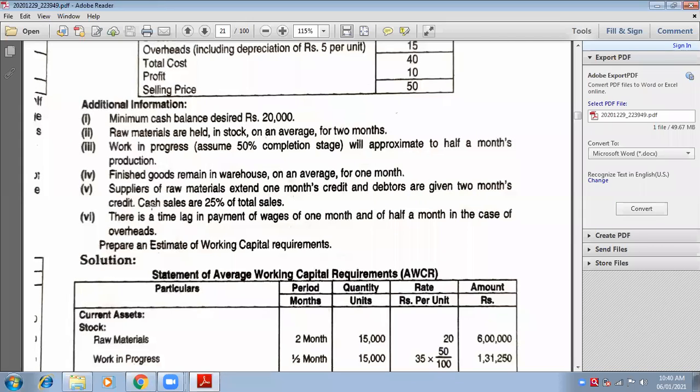Next, last is, there is a time lag in payment of wages. Time lag means outstanding. Wages is outstanding for 1 month and half a month in case of overheads. Prepare an estimate of working capital requirement. Exactly the same as what you have been learning in semester 3, management accounting. So let us quickly start with the solution part. Write down the statement of working capital requirement.